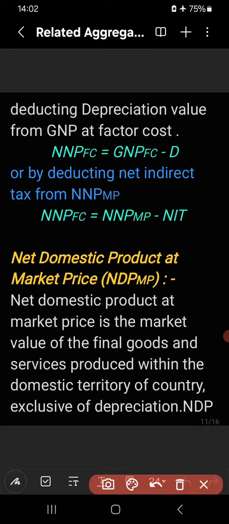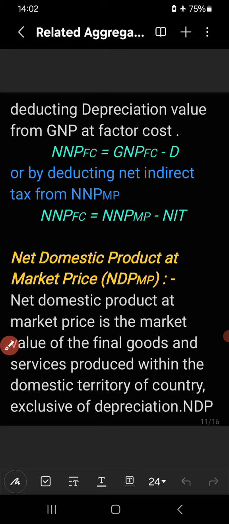Now we will discuss NDPMP, net domestic product at market price. How to calculate NDPMP? NDPMP is the market value of the final goods and services produced within the domestic territory of a country, exclusive of depreciation value. What is produced within the domestic territory of a country in a given year, minus D. Minus D means gross value minus depreciation value. Naturally, it will give rise to net value, right?